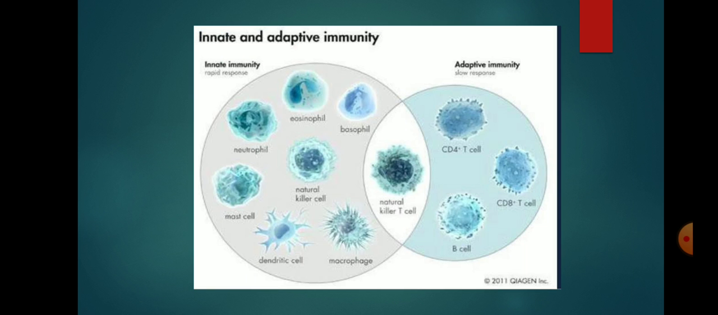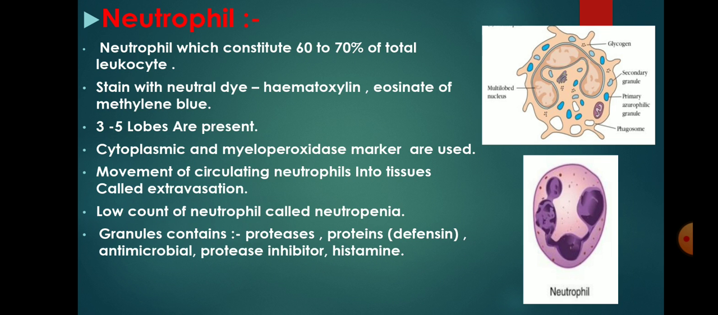Now we discuss the cells which arise from myeloid lineage. In this, first we discuss neutrophil. Neutrophil is a cell which constitutes about 60 to 70% of total leukocytes. It is the principal phagocytic cell of innate immunity and is stained with neutral dye, that is hematoxylin eosinate of methylene blue, and it has a 3 to 5 lobe structure. Neutrophils are produced by hematopoiesis in the bone marrow. Hematopoiesis is the process of formation of cellular components.